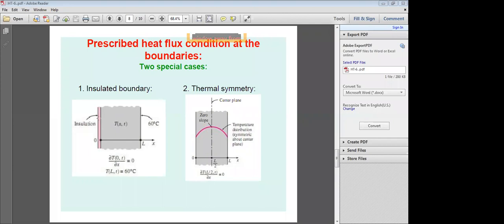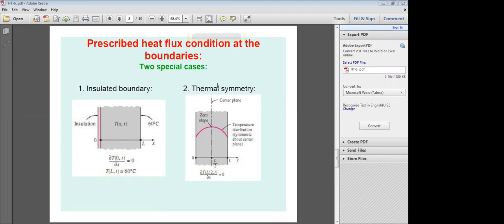Two boundary conditions: heat flux boundary condition, temperature boundary condition. At x = L and given time t, the temperature of the right-hand surface is 60 degrees centigrade. So for prescribed heat flux conditions at the boundaries, there are two special cases. One special case, insulated boundary. Insulated boundary means heat transfer is 0. When the heat transfer becomes 0, ∂T/∂x at x = 0 at a given time t is equal to 0, then only the heat flux is equal to 0. Heat flux is 0 at the left-hand side.